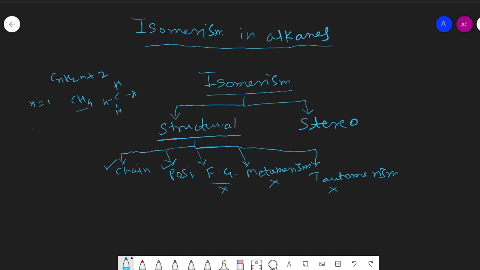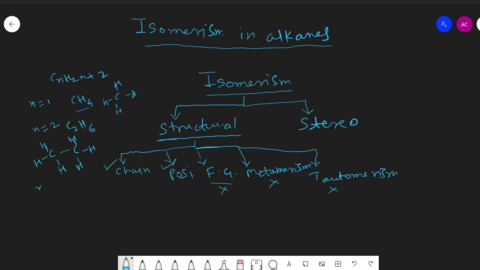Another member of the alkane series is n equal to 2, that is ethane. It has molecular formula C2H6. While writing the structure, we write two carbon atoms. Carbon is tetravalent, one bond is already there, so we write 3 hydrogens for each carbon, CH3. So the formula C2H6 permits only one structure, and ethane also has no other isomer.